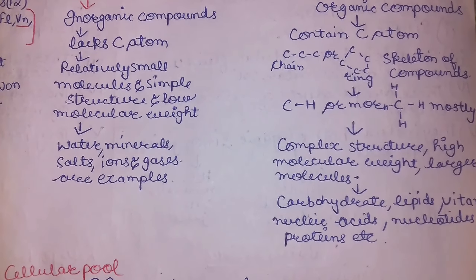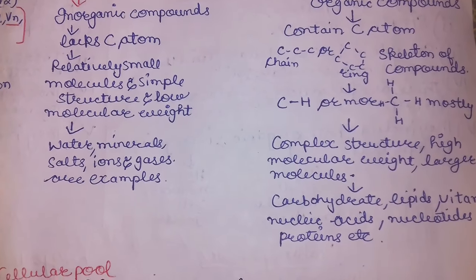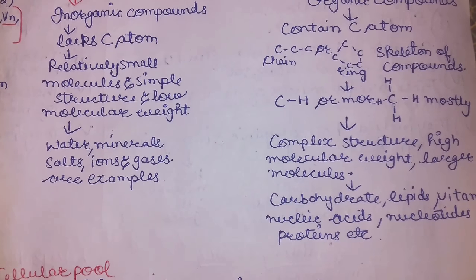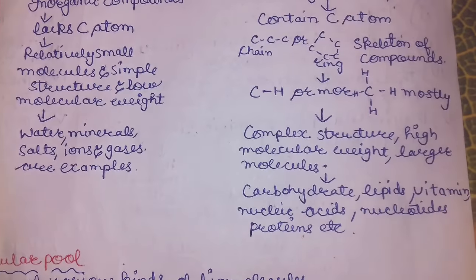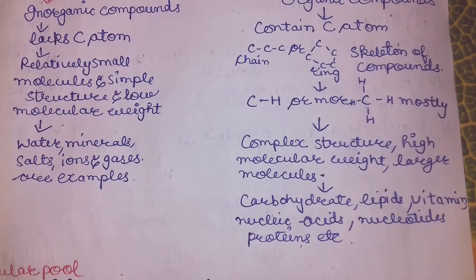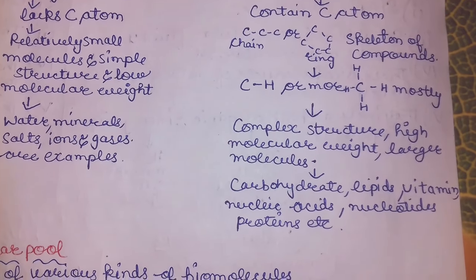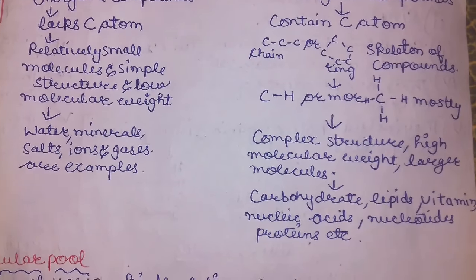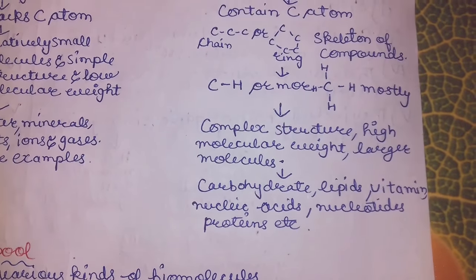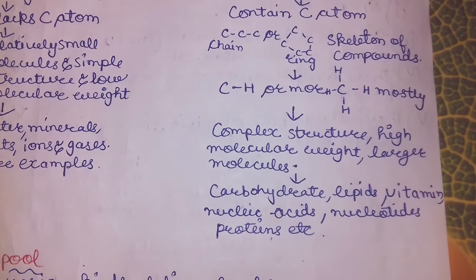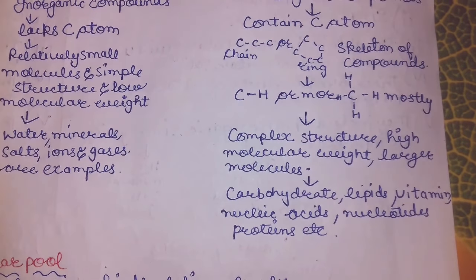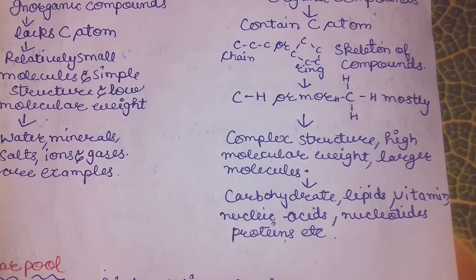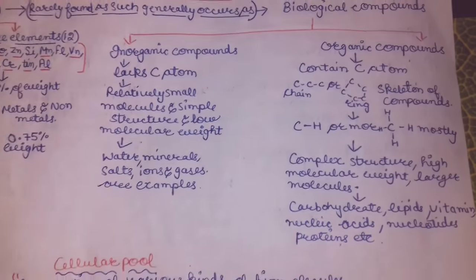The skeleton of these compounds is a little bit complex due to the bonding between carbon and hydrogen, as well as the carbon and the other compounds. So the structure is complex, with high molecular weight and larger molecules, and the examples are carbohydrate, lipid, vitamin, nucleic acid, nucleotides and proteins.